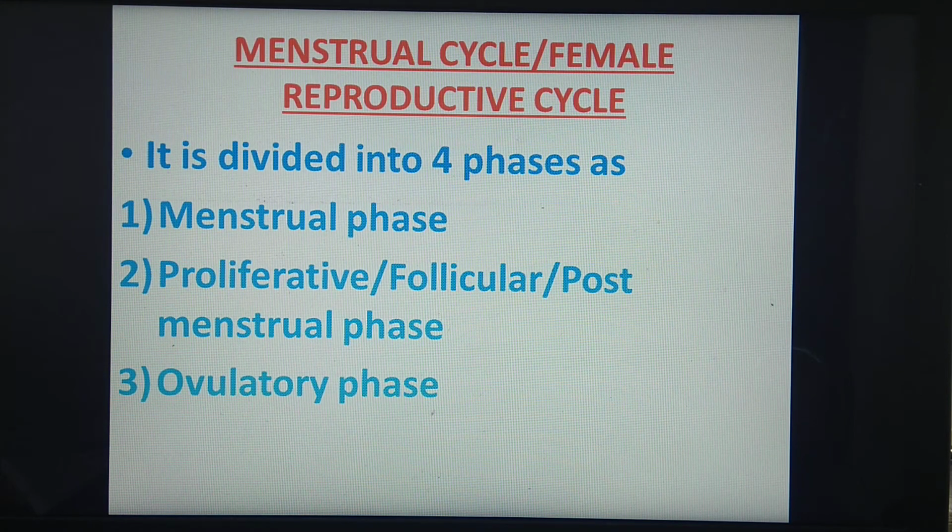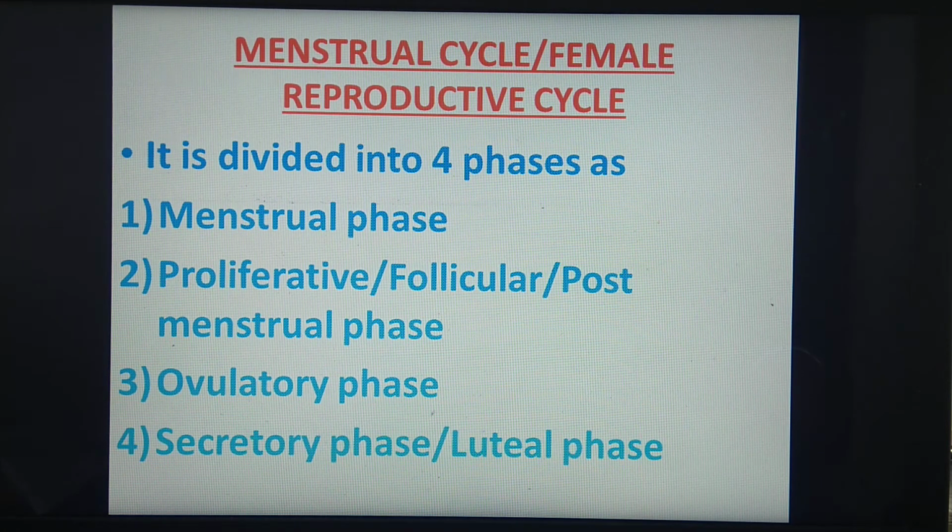Third phase is called the ovulatory phase, where ovulation takes place. Ovulation takes place on the 14th day of the cycle, and hence we can say that day 6 to 13 is for the proliferative or follicular phase. The last phase is the secretory phase, also called the luteal phase. This phase starts on the 15th day of the cycle and ends on the 28th day. So this is the menstrual cycle, its 4 phases. Now we are going to study in detail diagrammatically this female reproductive cycle.